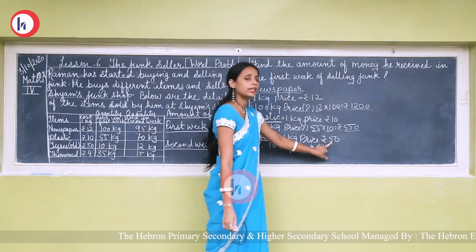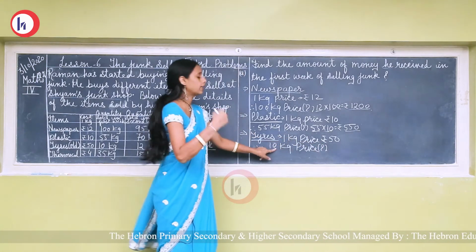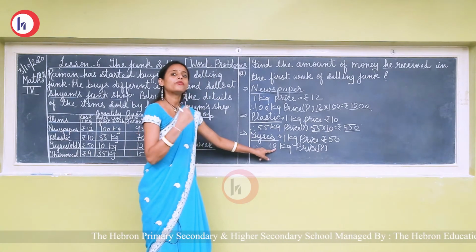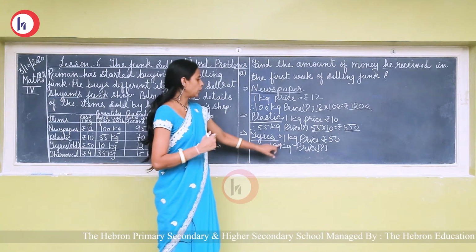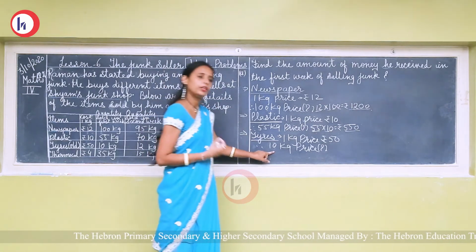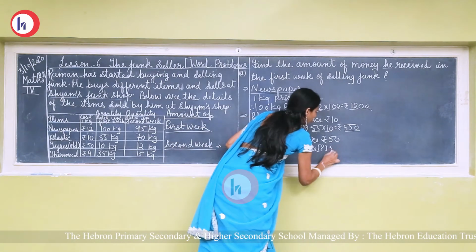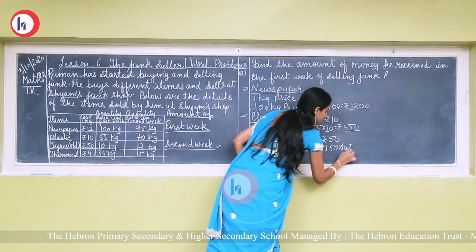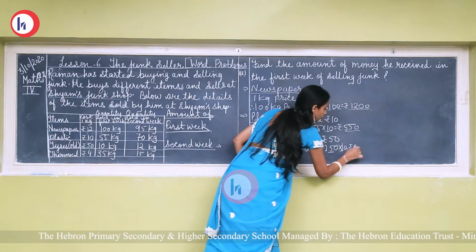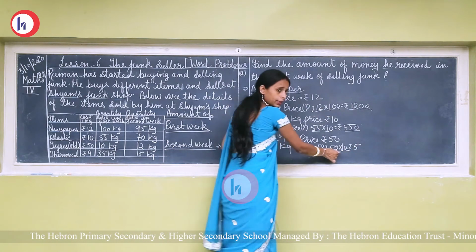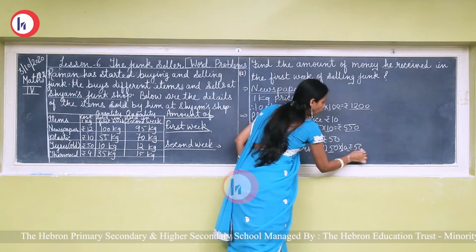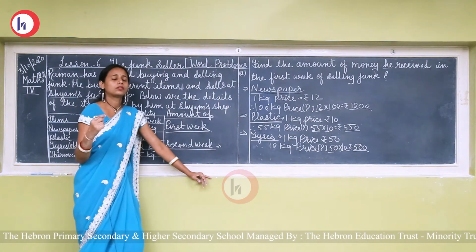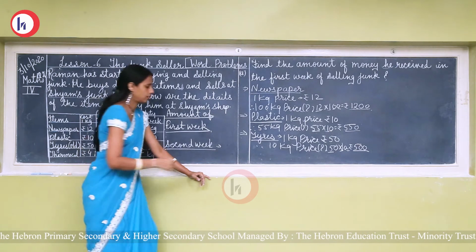1 kg price is rupees 50, and how much did he sell out? He sold out 10 kg. So we have to find the amount of 10 kg. So value of more than 1 is asked, so we will do multiplication here. 50 multiplied by 10. 5 ones are 5. Then how many 0s? 1, 2. So rupees 500 is the selling price of tires.